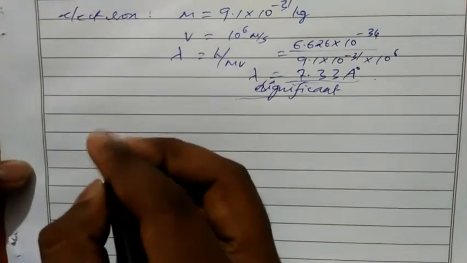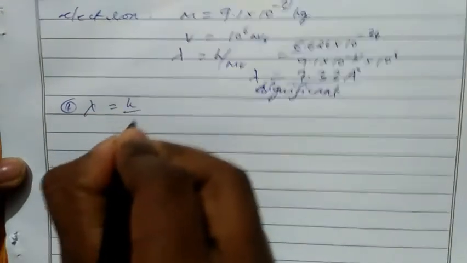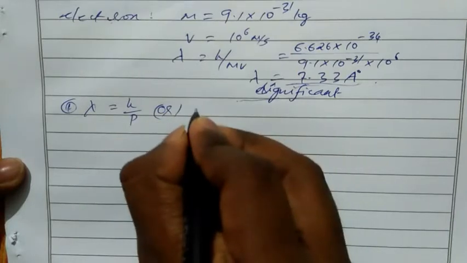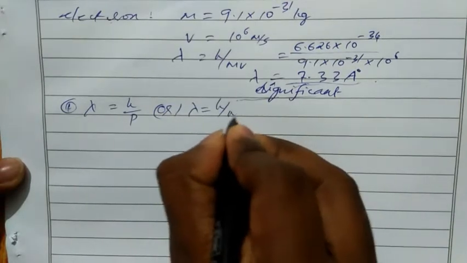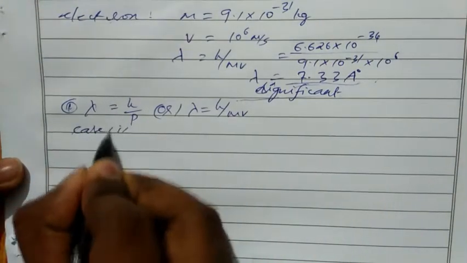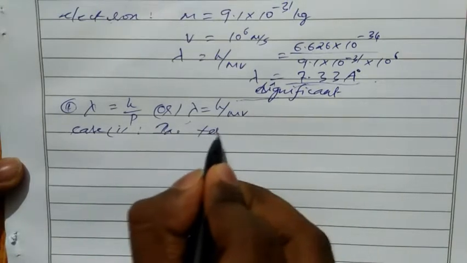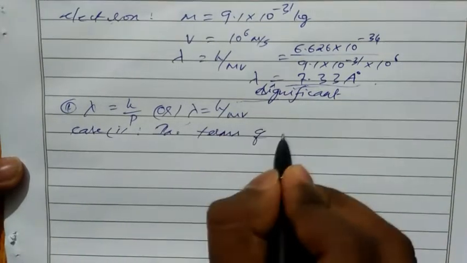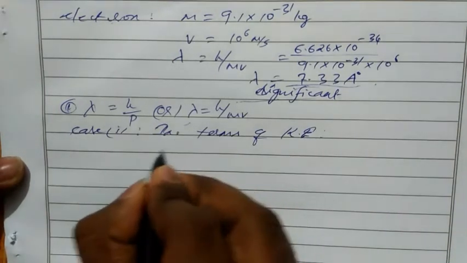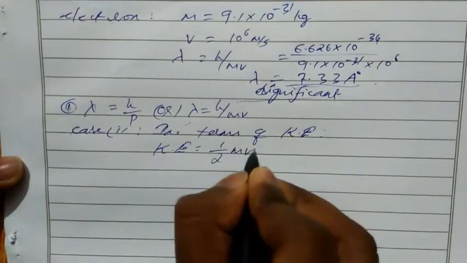So we will see various formulas for lambda. The first formula, lambda equal to h by p, or we can say lambda equal to h by mv. Take case 1, in terms of kinetic energy. So how wavelength will change in terms of kinetic energy. We know the formula of kinetic energy, KE equal to half mv square.